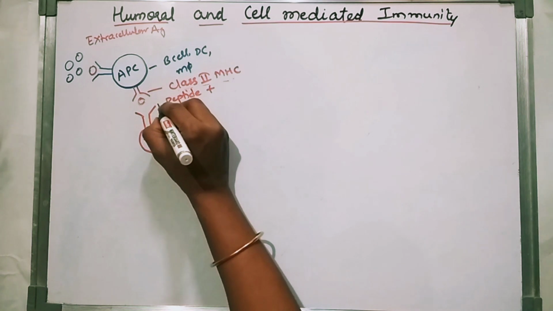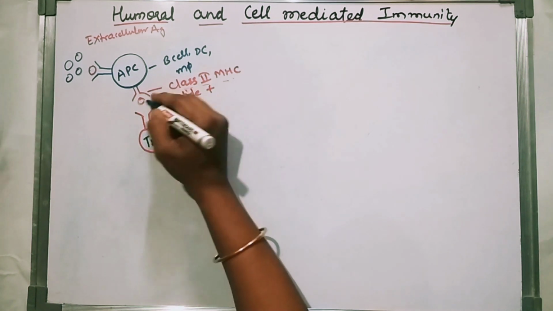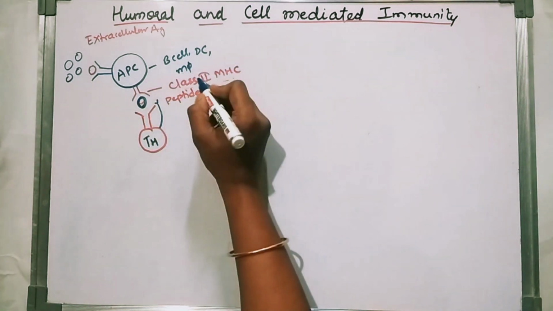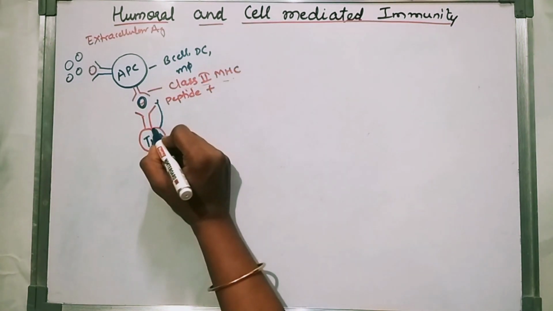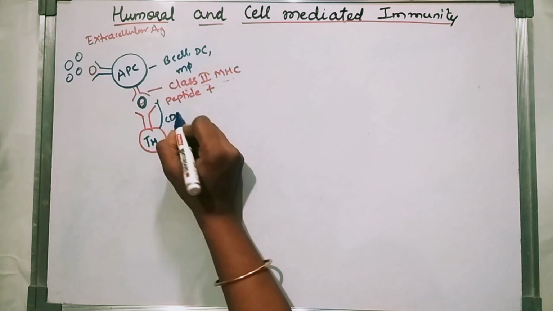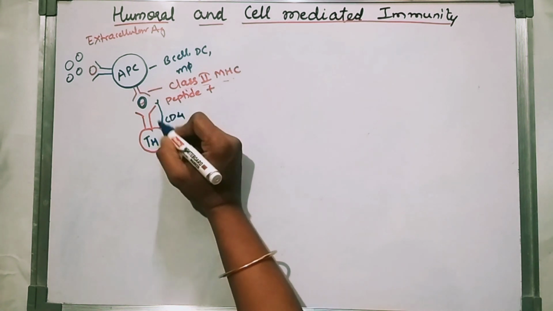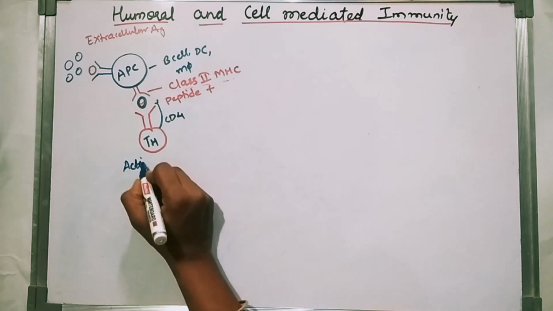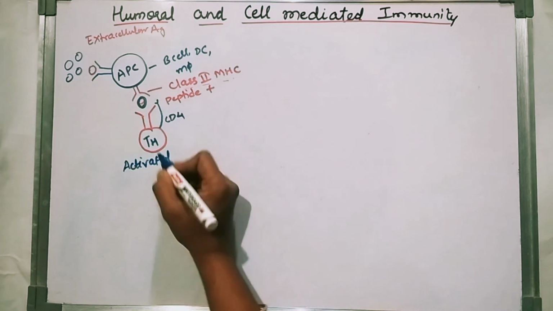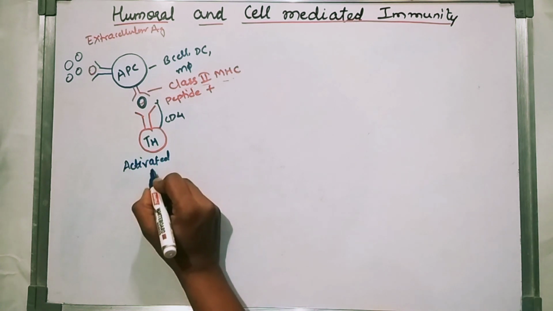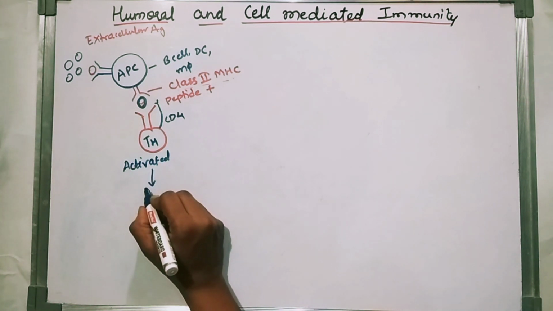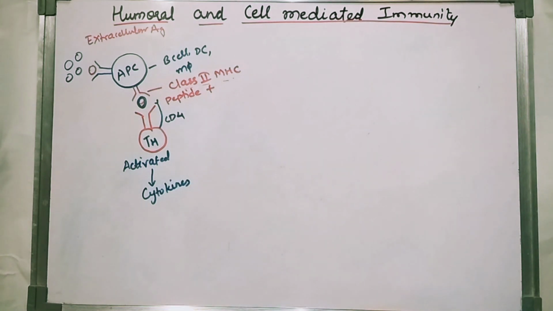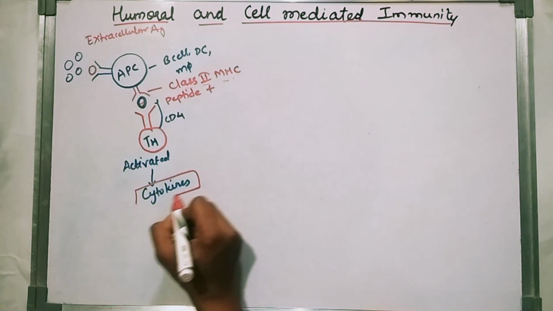This antigen plus class 2 MHC molecule will be recognized by the T helper cell. CD4 is the marker of the TH cell. Once it recognizes, it will be activated. Once it is activated, it will produce cytokines. This is very important.